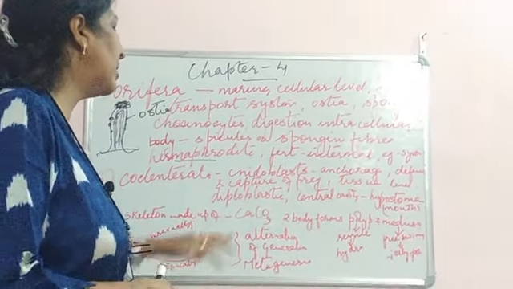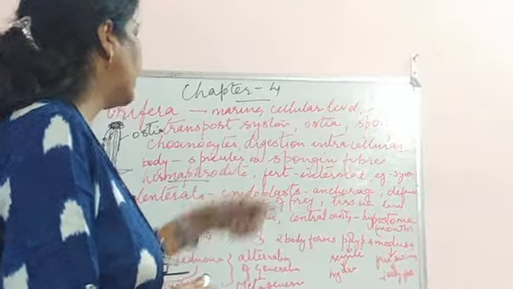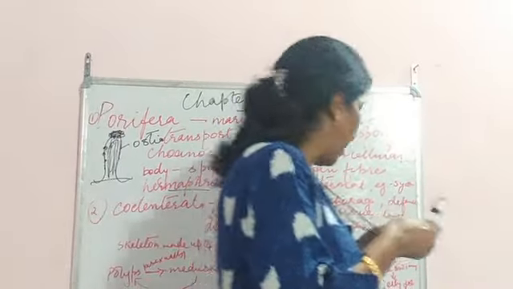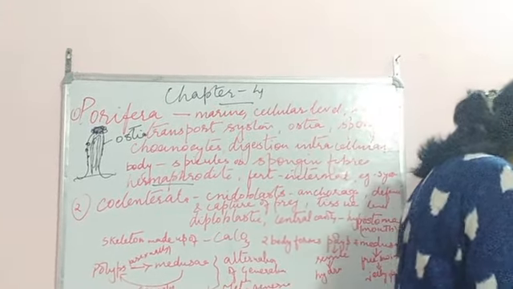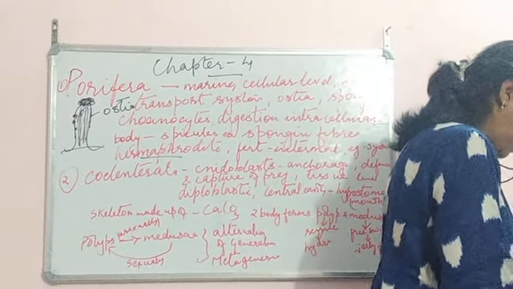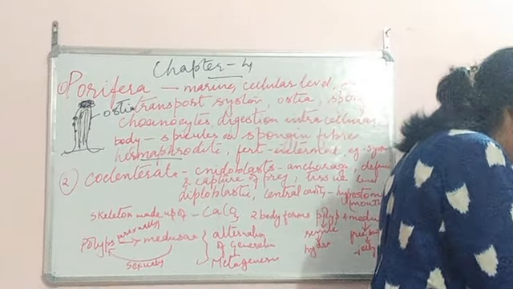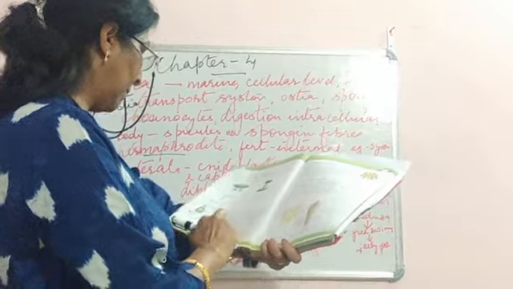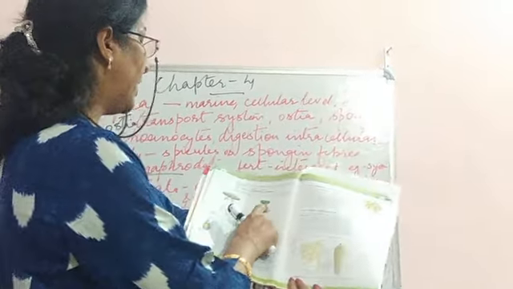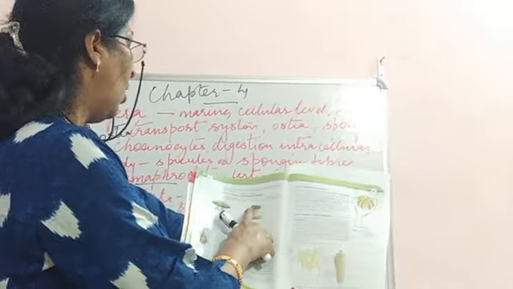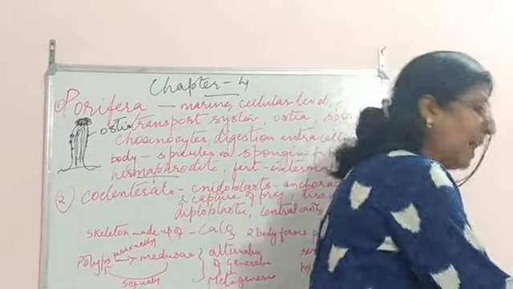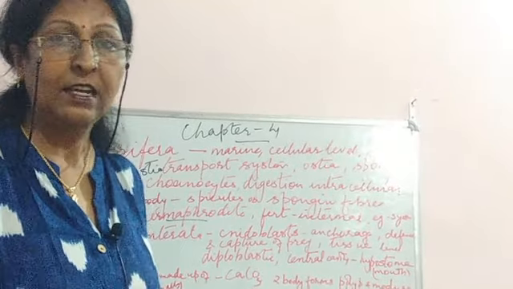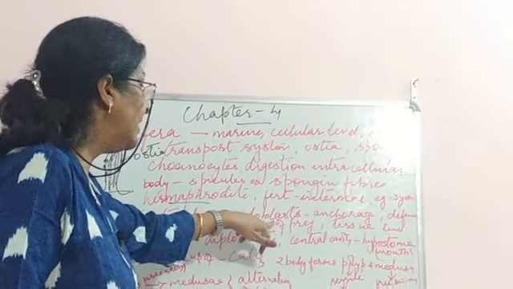Now Coelenterata, children, they have these cnidoblasts, fiber-like structures. I don't have that much space on my blackboard, so if you open your textbook and look at page 50, you can see these fiber-like structures. These fibers are known as cnidoblasts, also known as stinging cells.